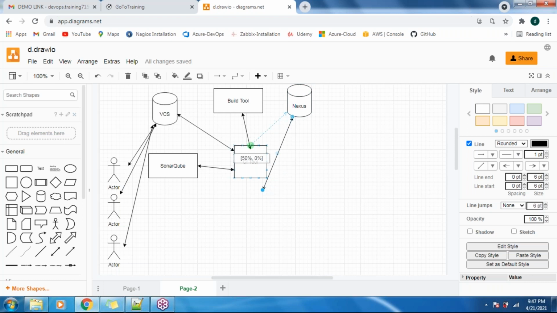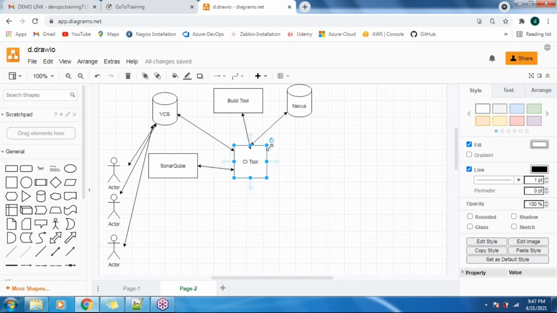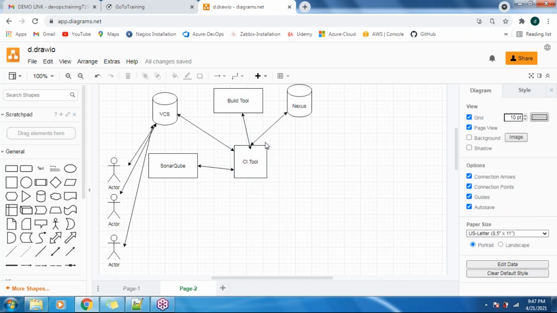Okay, so what we need to do is integrate all these tools with our CI tool, for example Jenkins. In Jenkins we have to create one job for each project. Sorry, not product, project. This Jenkins is going to check with the VCS automatically, not manually, guys, automatically I'm saying.